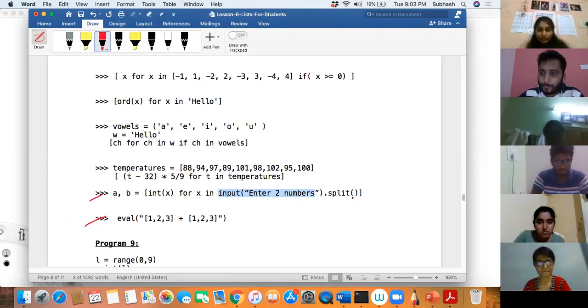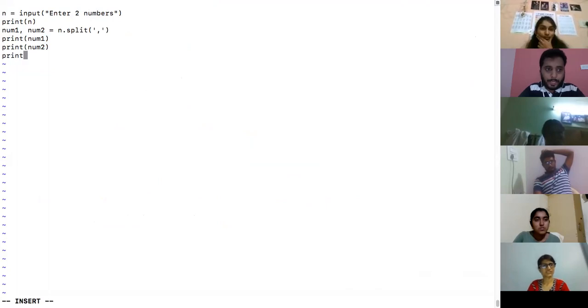And dot split based on the space, I'm splitting it, and then I'm converting that into an x. After splitting, I don't get an integer. First of all, in this case, after splitting, what is the type of num1 and num2? Let me print and see the type of num1.